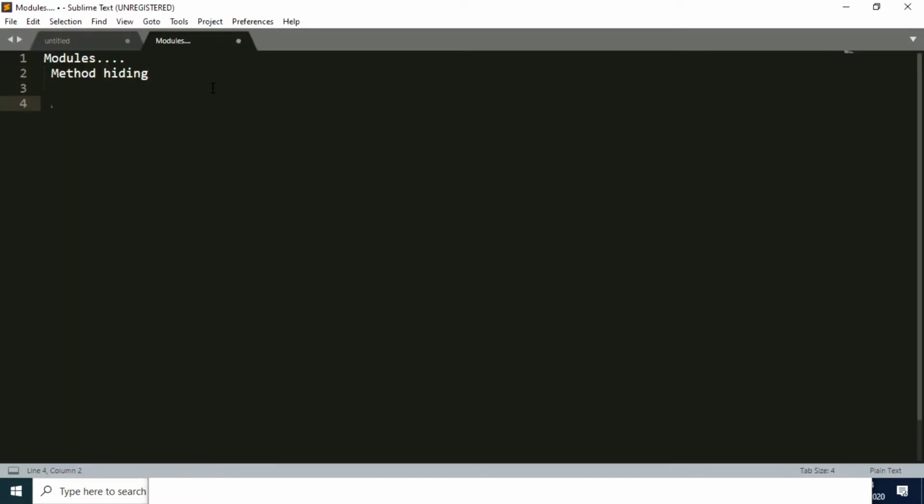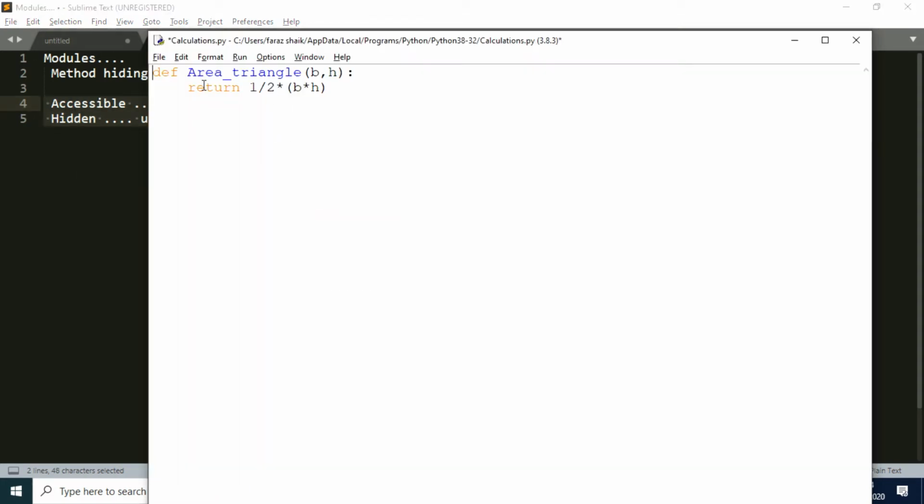If I want a method to be accessible or hidden, how am I going to do that? If I want a method to be accessible, then use any name without double underscore. If you want the method to be hidden, use double underscore before the name. So that's the rule that you have to remember. For now I want this method to be available to other programs, so I'll not use the double underscore here. Let me just remove this and save this program.